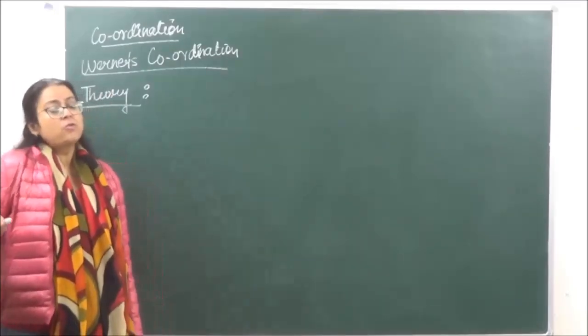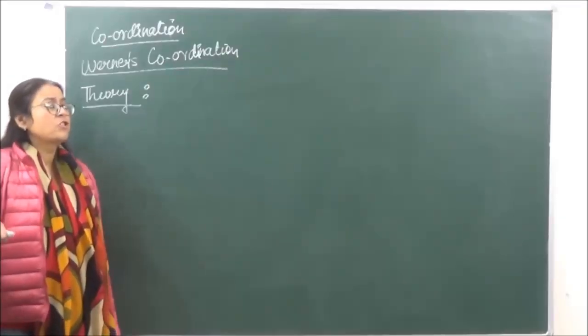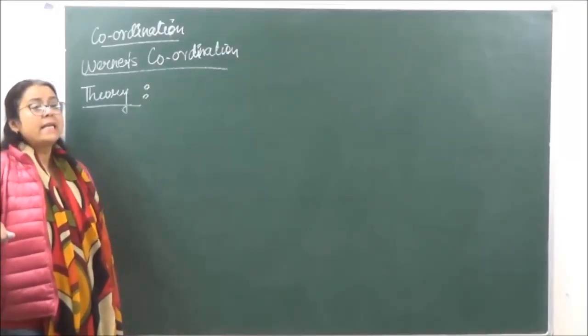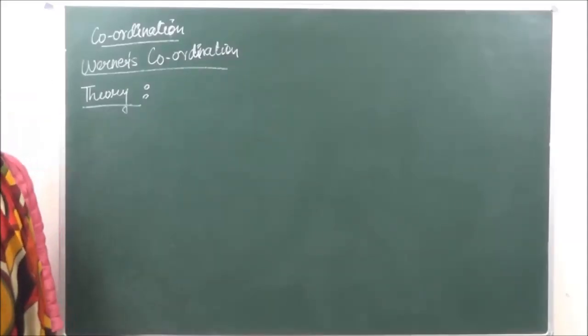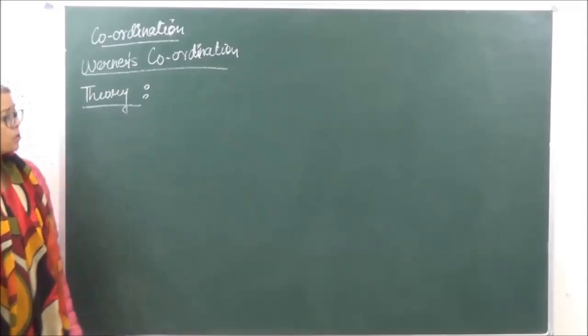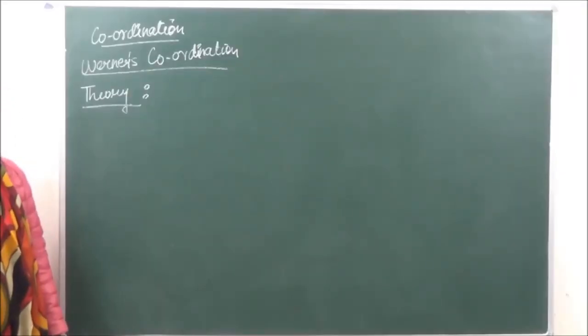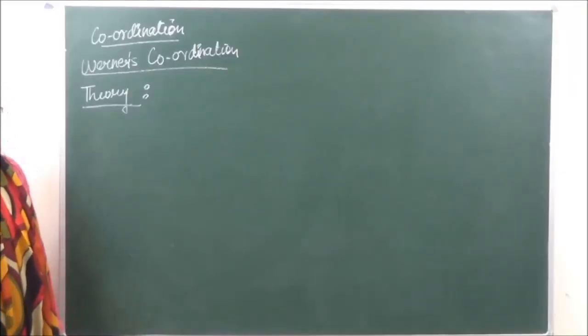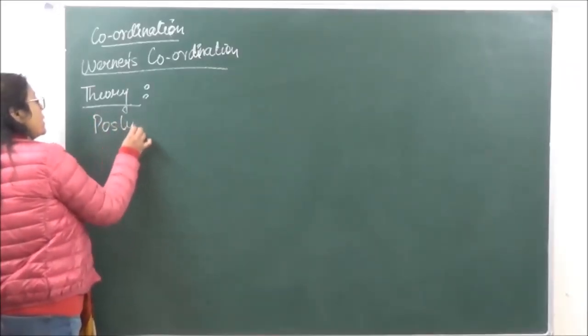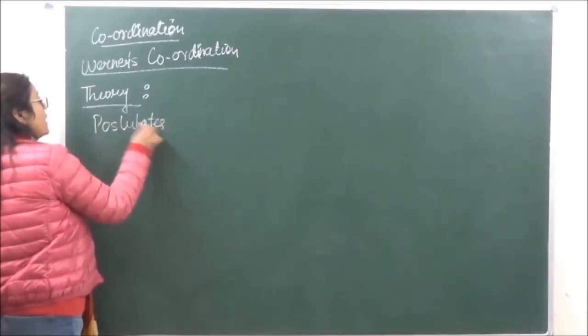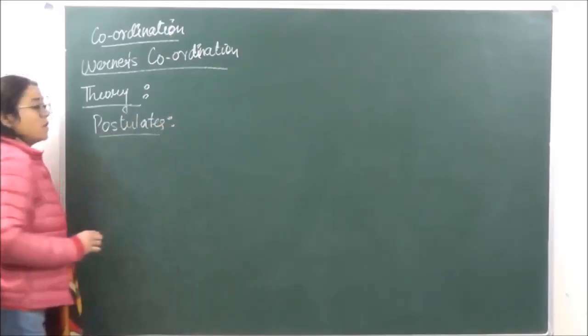Werner was a scientist who first successfully gave us the explanation of the coordination compounds, and he also got a Nobel Prize for that, right? So when we're talking of coordination compounds, all the coordination compounds are going to be stable in nature. What are going to be the important postulates of Werner's theory?